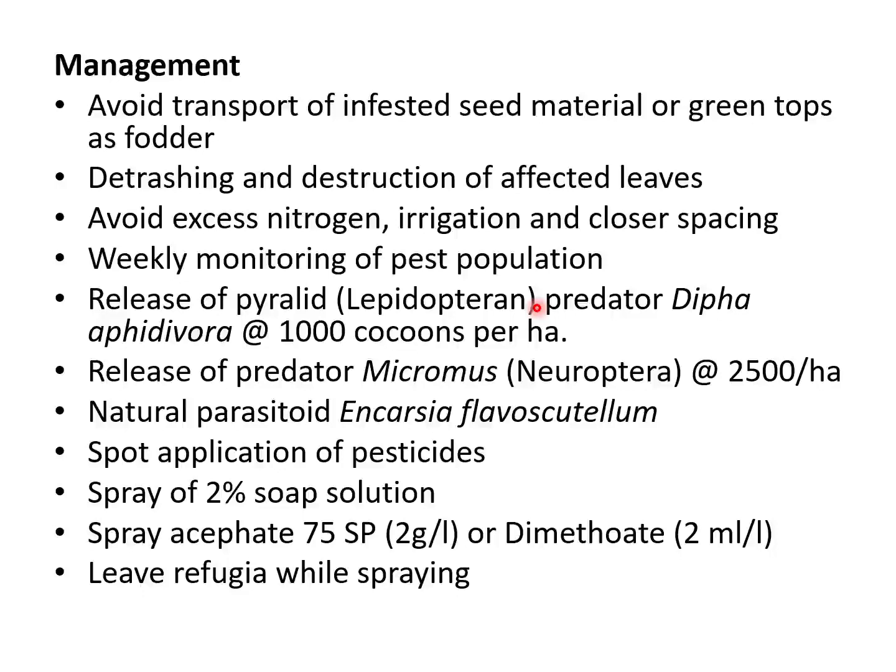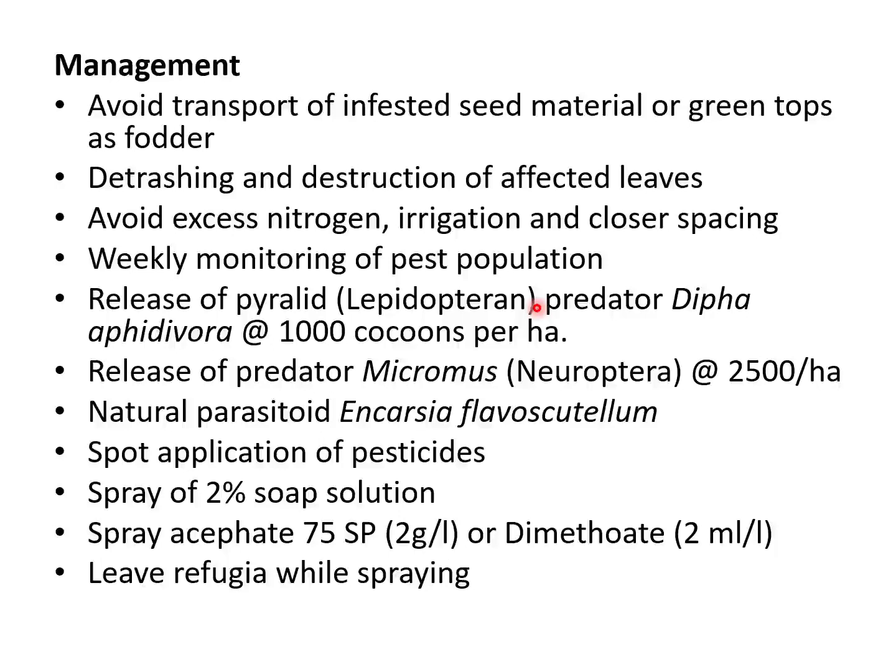So if you go to the management of sugarcane woolly aphid, the cultural practices which should be followed are: avoid excess nitrogen, excess irrigation, and closer spacing. Avoid transportation of infested planting material and green tops as fodder. Remove and destroy the affected leaves. Monitor the pest population every week. And release the Lepidopteran pyralid predator Dipha aphidivora, the Neuropteran predator Micromus, and the natural parasitoid Encarsia, which are effective in suppressing the population.